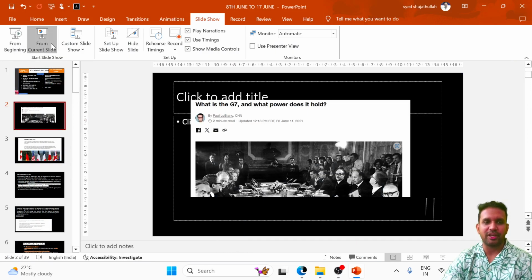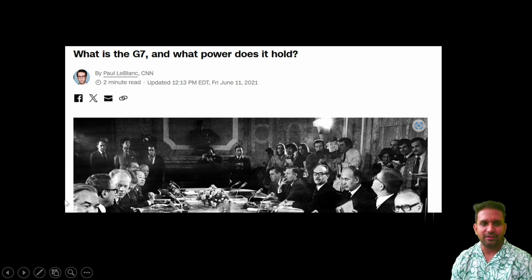Today we'll be talking about Group of 7, abbreviated as G7. We'll talk about the members. Previously it was called G8, now we call it G7. What is the reason for it? We'll also talk about what power it holds across the world with regard to any policy that they formulate. So let us see all the topics one by one.